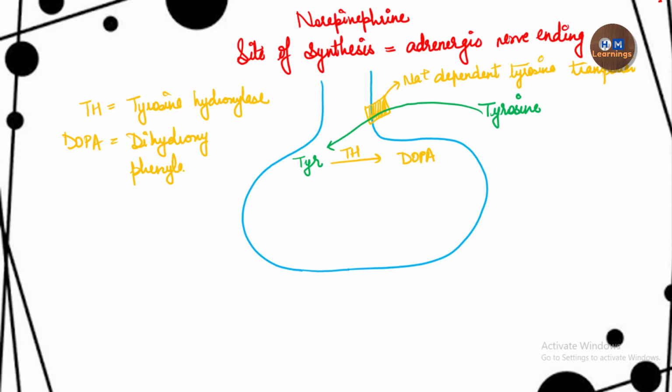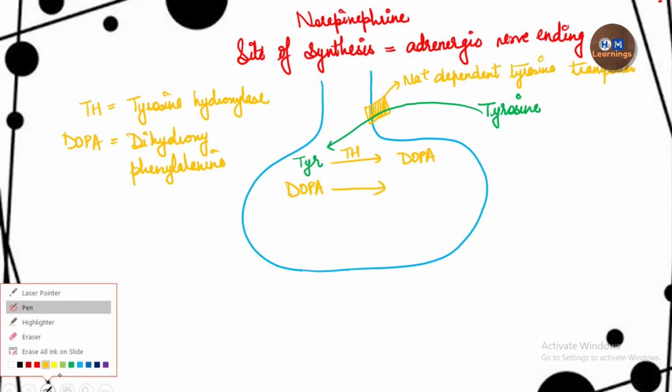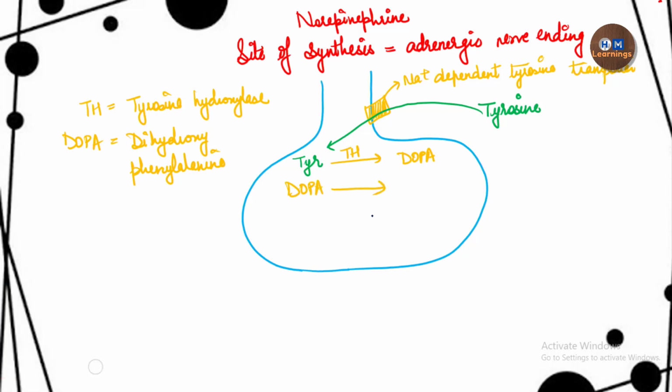Now this DOPA will be converted to another chemical called dopamine, and this reaction is catalyzed by an enzyme called DOPA decarboxylase.